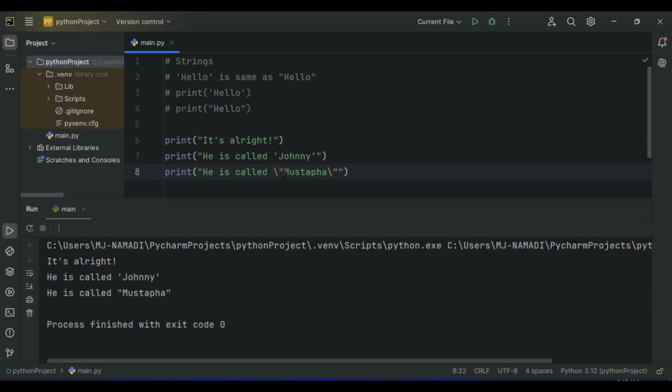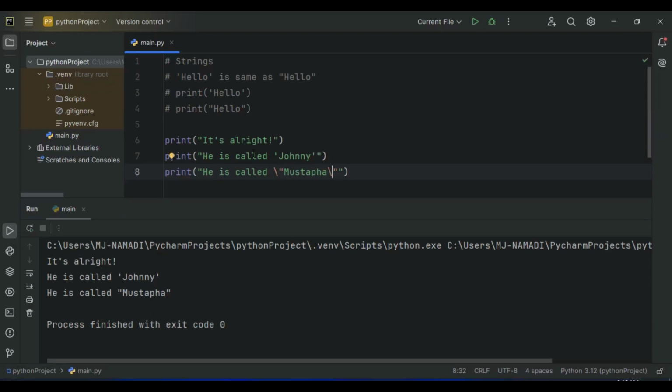So this is how to escape a sequence. If you use a double quote within a double quote or a single quote within a single quote, you should just use the backward slash to escape the sequence, just like this: one from outside at the start of the sequence and one from the inside by the end of the sequence.